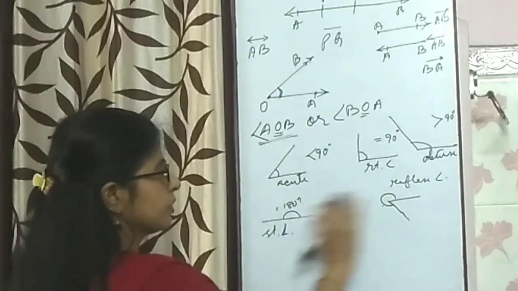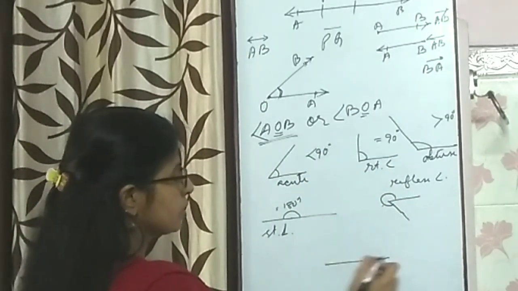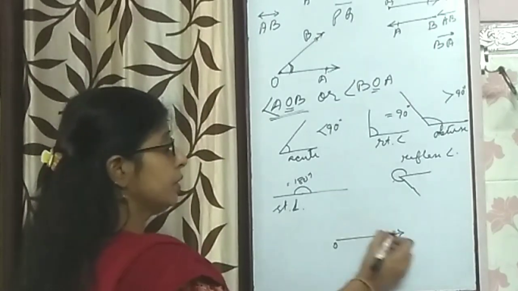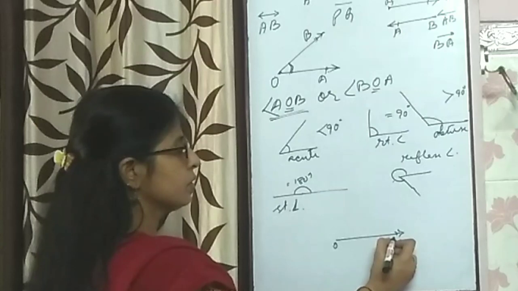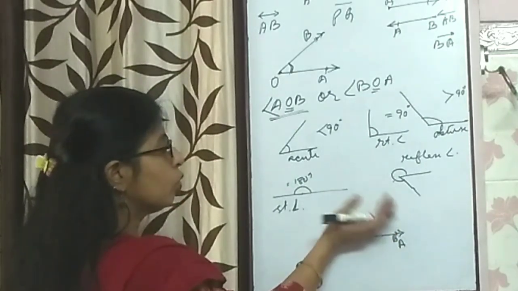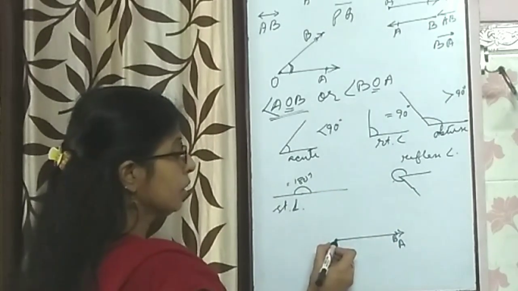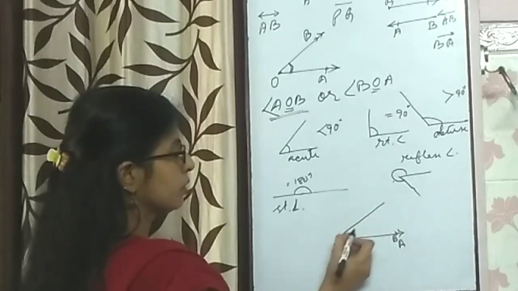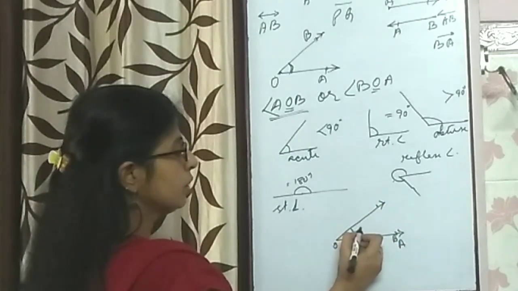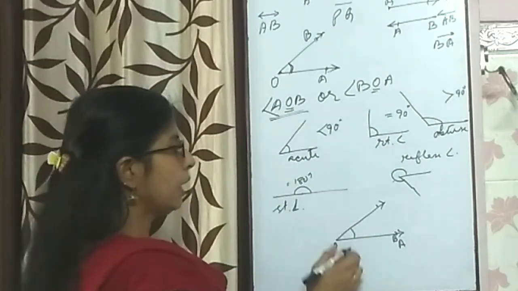Now how are all these angles formed? Say here on this same ray OA, another ray is lying, say it is OB. If the OB starts moving anti-clockwise, and moves to this position, then its angle measures less than 90 degrees, so it is called an acute angle.